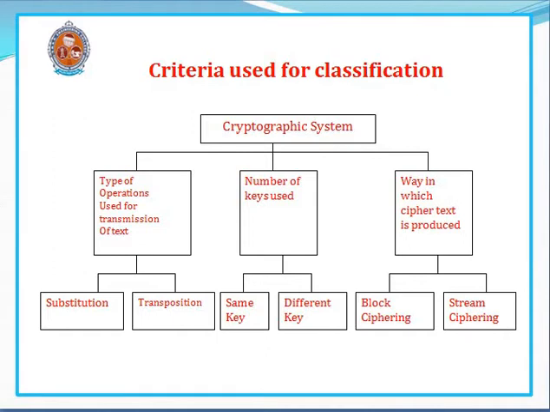Based on the number of keys used, cryptographic systems are categorized into two parts. One is conventional cryptographic systems, which use the same key, and the other uses different keys, which is called asymmetric key cryptographic system. The way in which ciphertext is produced divides systems into two types: block ciphering and stream ciphering. In block ciphering, each plain text block is translated to a ciphertext block, whereas in stream ciphering, each plain text letter is translated to a ciphertext letter.